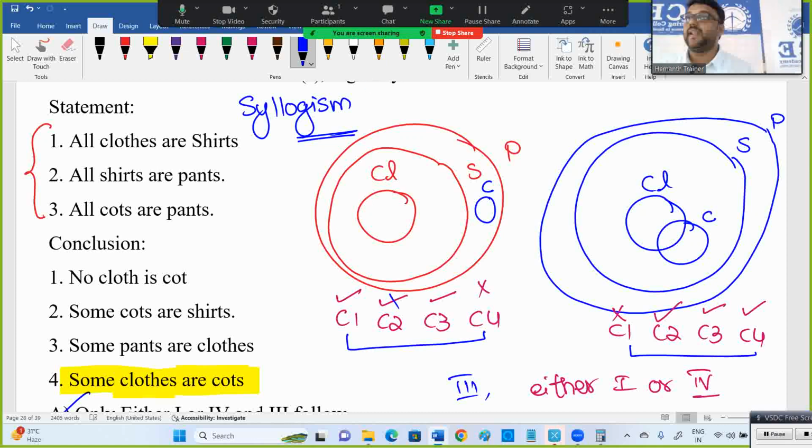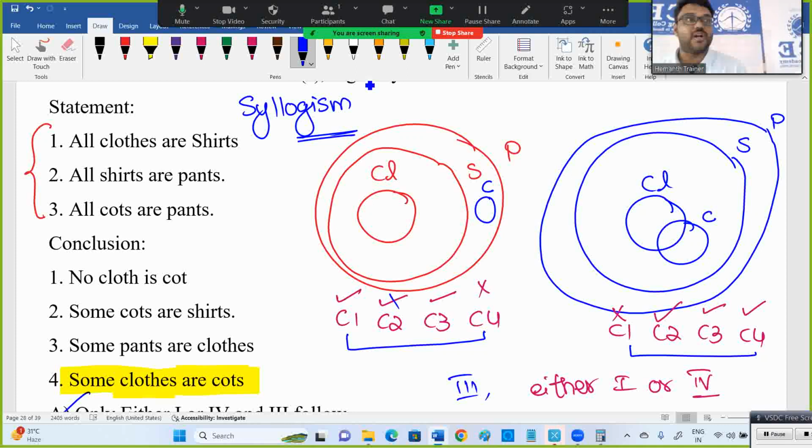And one more thing, when it is either or, in 95% of the cases the terms will be the same. Here cloth, here cloth. Here cot, here cot. Cloth, cot. Same terms only. One should say there is a connection, and the other should say there is no connection. Whenever you get an either or answer, definitely one should say there is a connection between the two terms.